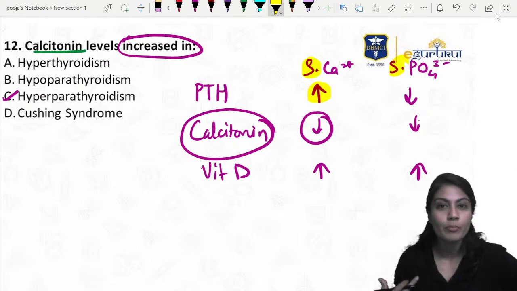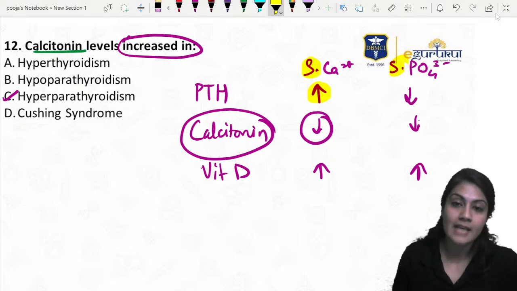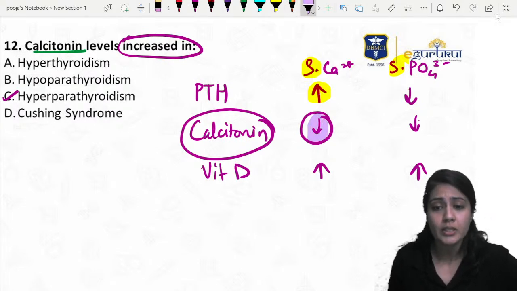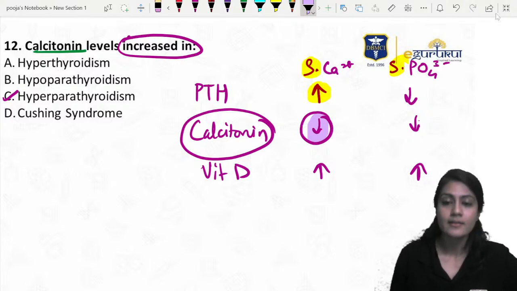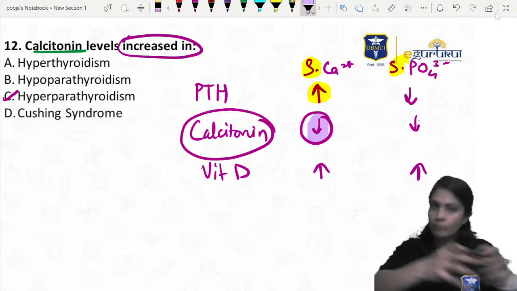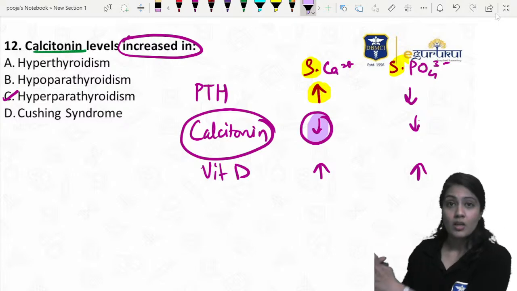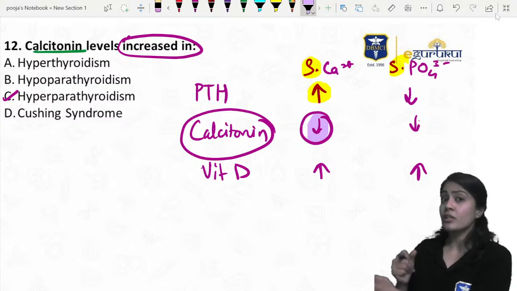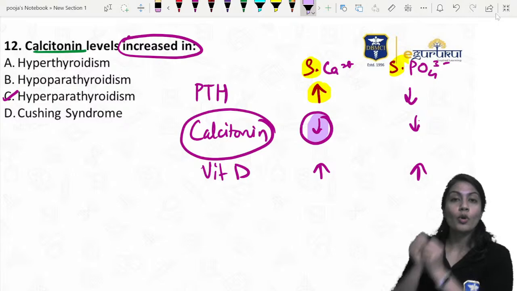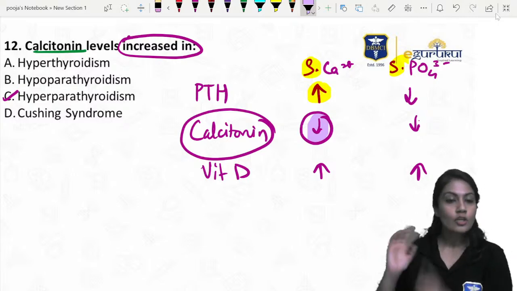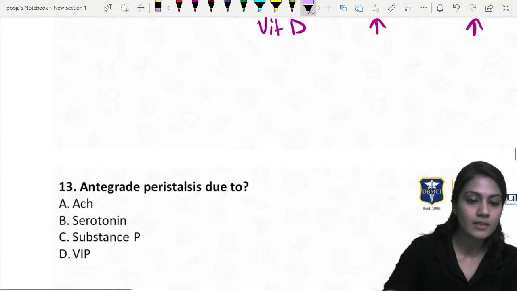We need to decrease them. And who is going to decrease that? To compensate, we need to increase the calcitonin so that it can decrease. That means it will take the calcium from the blood and deposit it in the bones, right? Parathyroid does the opposite work. It will take the calcium from the bone and put it into the blood. So they are kind of counteracting mechanisms, right?